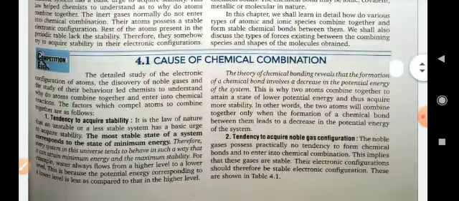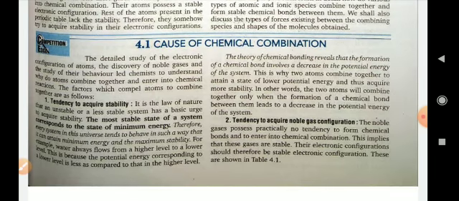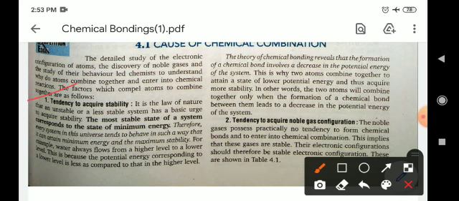So what is chemical combination? It means why atoms combine and form molecules, to acquire stability. It is a law of nature that an unstable or less stable system has a basic urge to acquire stability.